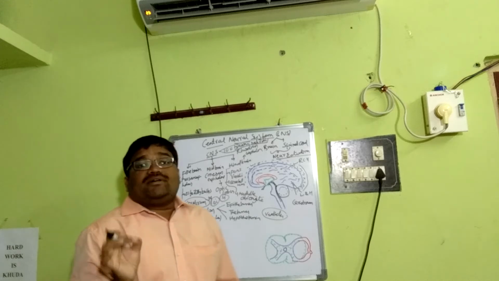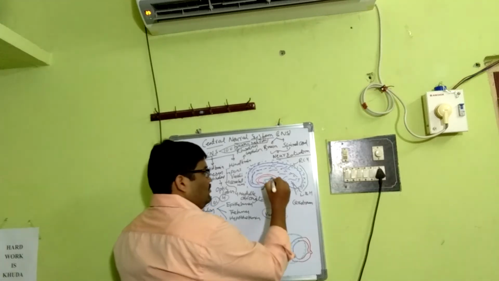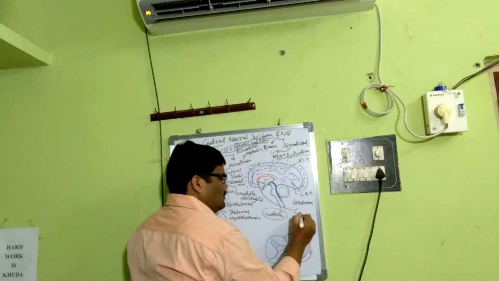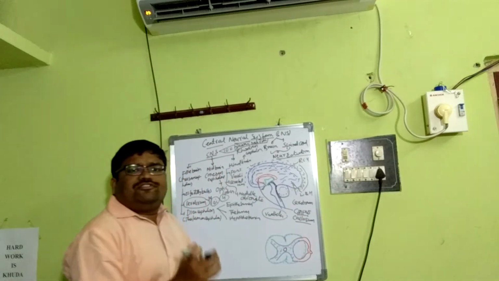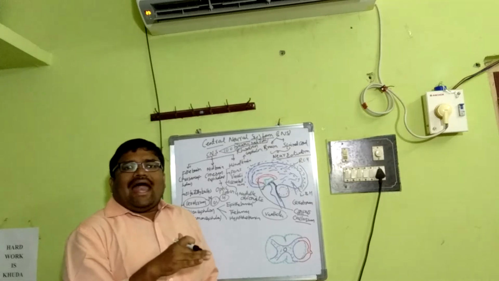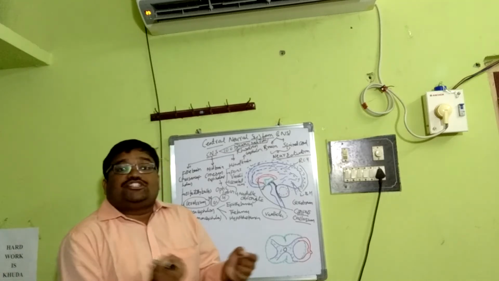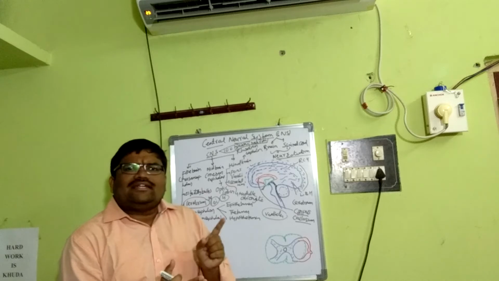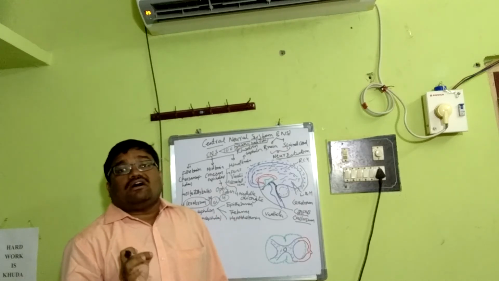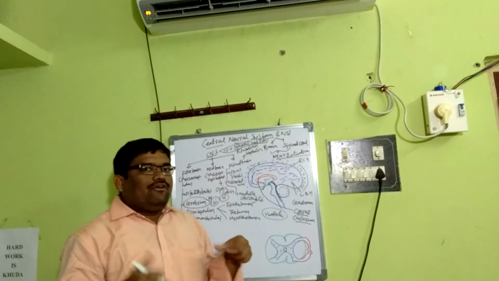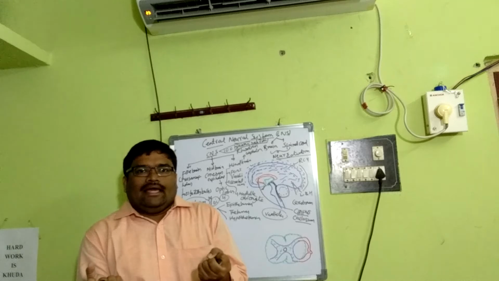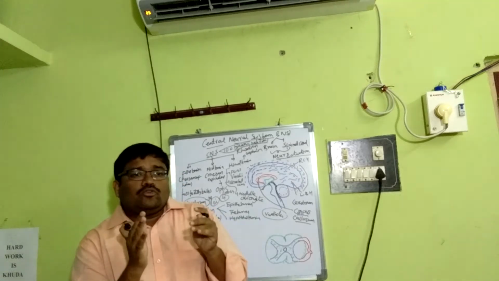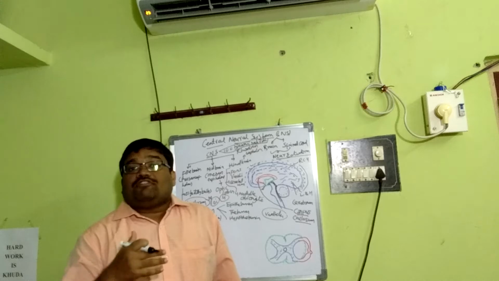I told you already, corpus callosum. This is very important. A transverse, wide, flat band of myelinated fibers, nervous tissue which connects the right and left cerebral hemispheres, is the corpus callosum. Actually, we have to discuss this point now. Corpus callosum connects the right and left cerebral hemispheres. Though the right and left cerebral hemispheres appear structurally similar, they have different functions.